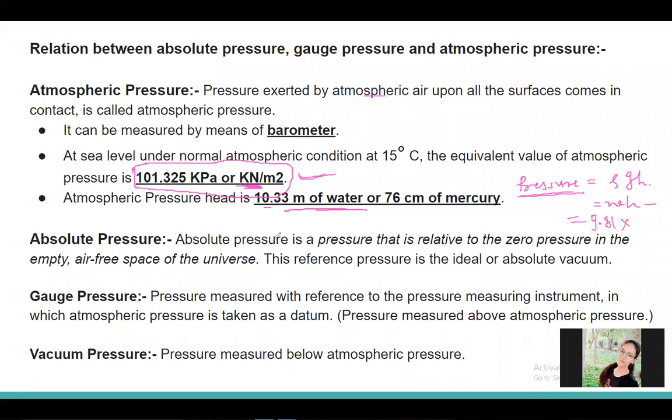See here, 10.33. If I multiply this value, please tell me the answer. Multiply 9.81 into 10.33. How much will it become? Do the calculation. 9.81 into 10.33. How much will it become?